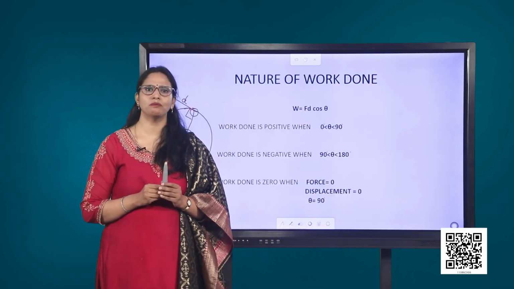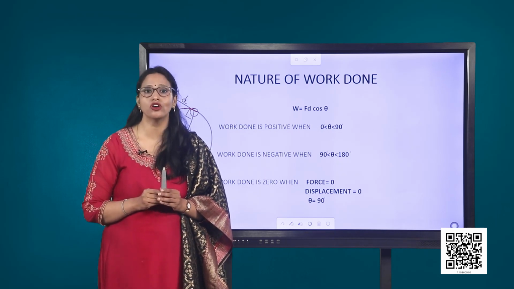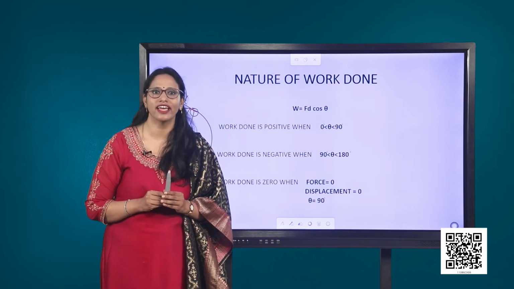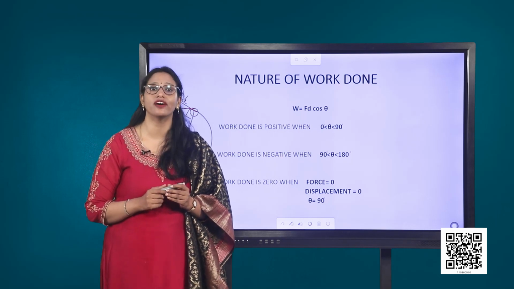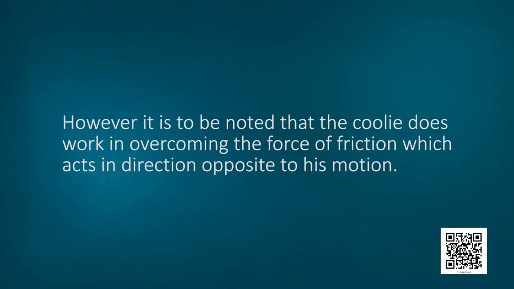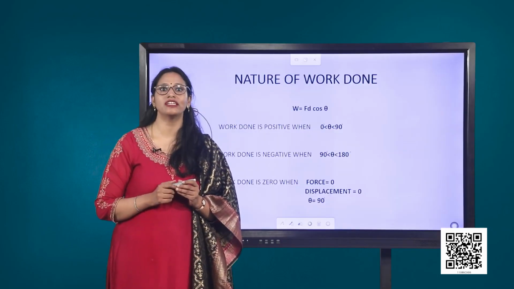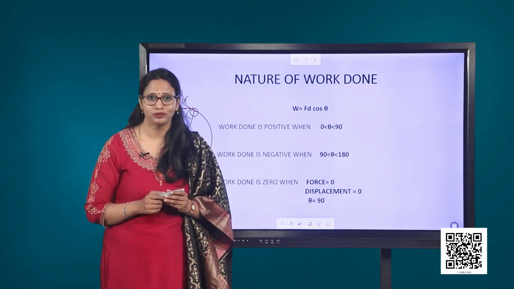Another very common example of zero work done is a coolie walking on a horizontal platform with a load on his head. In this case, no work is done by the coolie against the force of gravitation because it acts perpendicular to the displacement. However, it is to be noted that the coolie does work in overcoming the force of friction, which acts in a direction opposite to his motion. So, dear students, I hope that now you have understood positive, negative and zero work done.